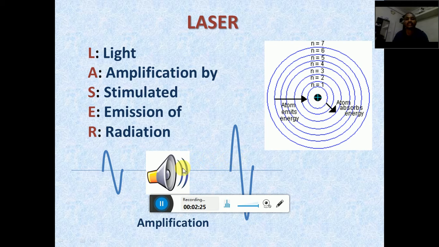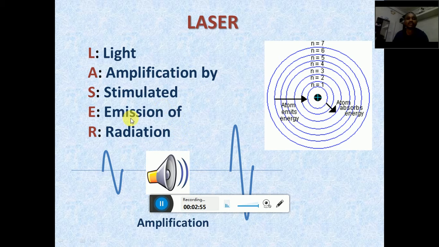When we compare these two signals, only the strength is different, and all the remaining parameters are the same. But this amplification is of the sound signal. A similar process we are going to apply to light signals, and this is called amplification of light signal. This amplification is done by using the specific process called stimulated emission of radiation.